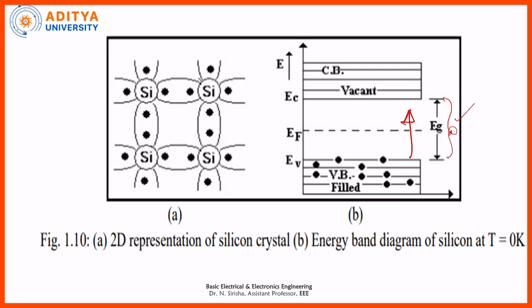When the temperature is increased to room temperature, that is around 300 degrees Kelvin, then thermal generation of electrons takes place, and these electrons gain energy and move from the valence band to the conduction band, and this silicon crystal, or intrinsic semiconductor, acts as a conductor.